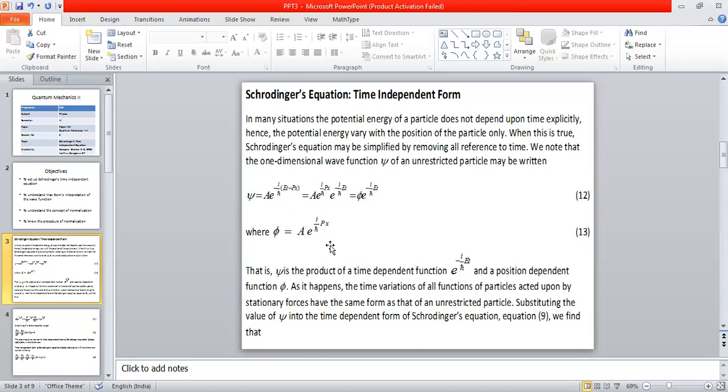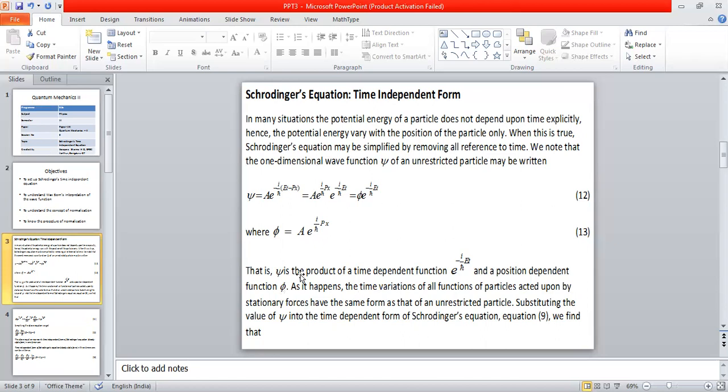I have already told, therefore, the wave function psi is a product of the time dependent term e power minus i by h cross into Et and the position dependent function phi. So in the case of a physical system consisting of a particle whose potential energy is independent of time, the wave function can be written as the product of phi and exponential minus i by h cross into Et, where phi is what we call the position dependent function because it depends only on the position coordinate x, because here we are discussing the case of one dimension.